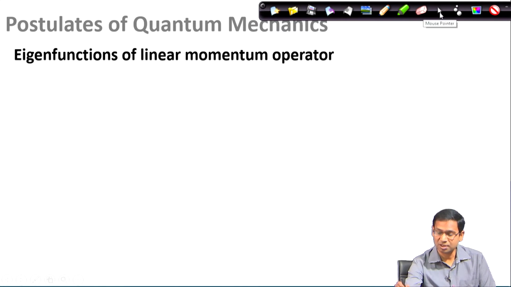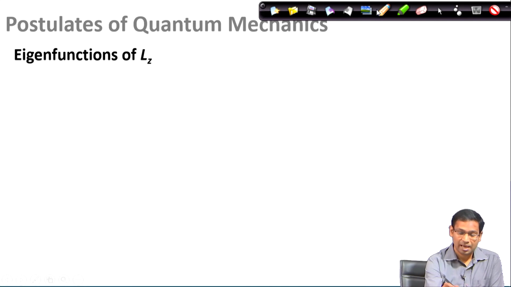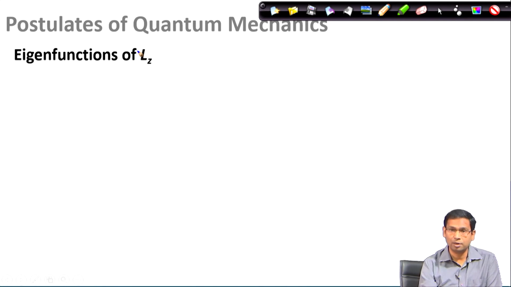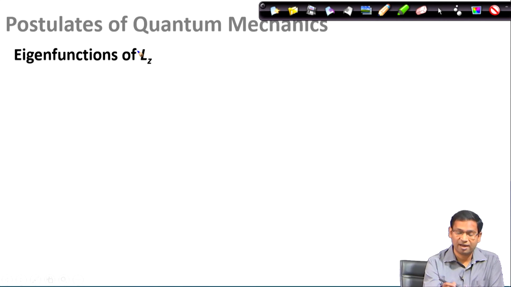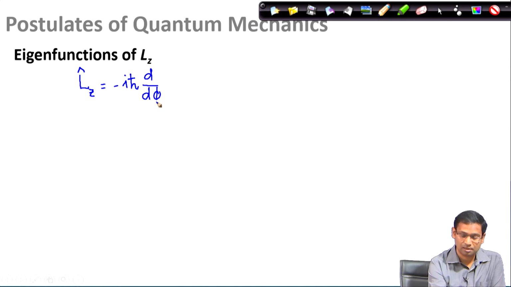We will continue our discussion and look for the eigenfunction of another operator, in this case the Lz operator. Lz is the z component of the angular momentum operator. We have already discussed the angular momentum as r cross p, and in an earlier class we defined this angular momentum in Cartesian coordinates. But today in this lecture I am redefining this Lz operator in an angular coordinate, and this is d by d phi.